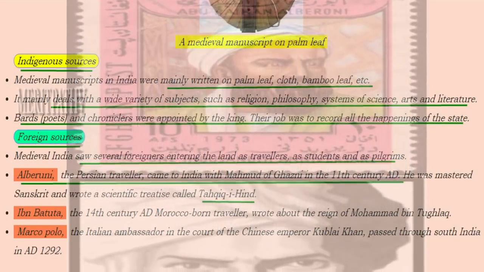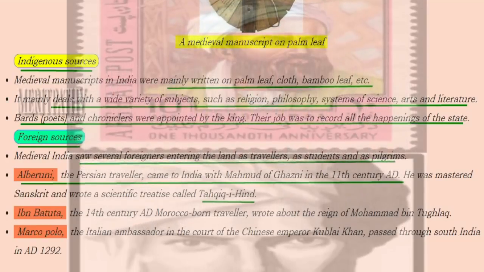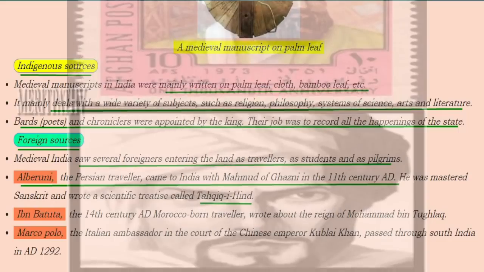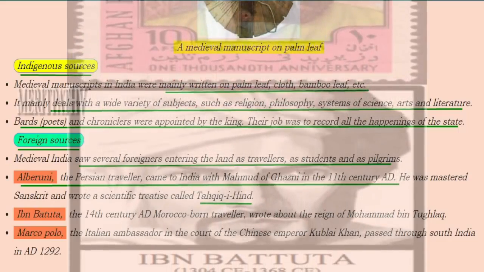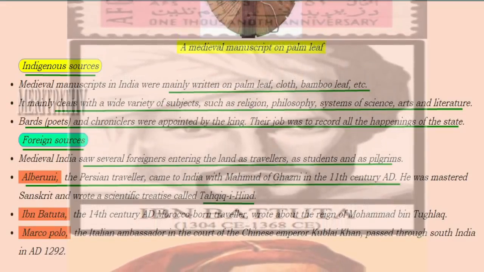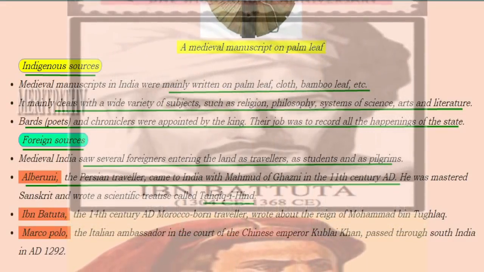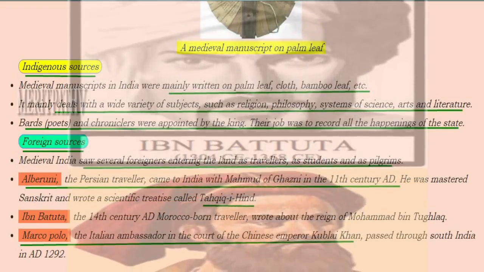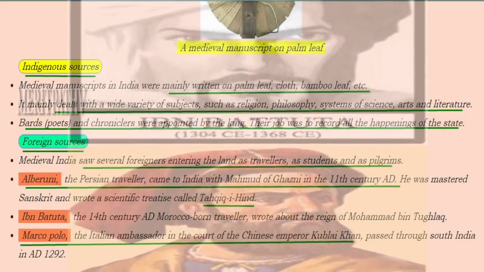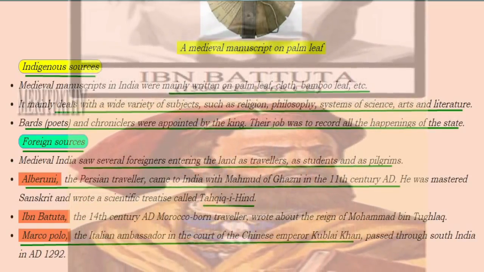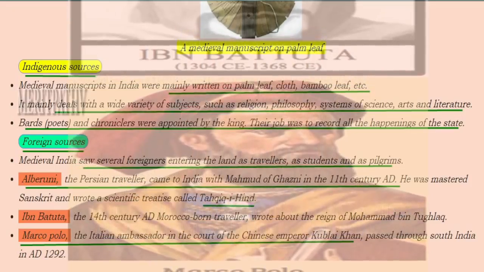Al-Biruni, a Persian traveler, came to India along with Muhammad of Ghazni in the 11th century AD. He mastered Sanskrit language. He wrote a scientific treatise called Tahqiq-e-Hind. Ibn Battuta, the 14th century Moroccan traveler, wrote about the rule of Muhammad bin Tughlaq. Marco Polo was an Italian ambassador in the court of Chinese Emperor Kublai Khan. He passed through South India in AD 1292.